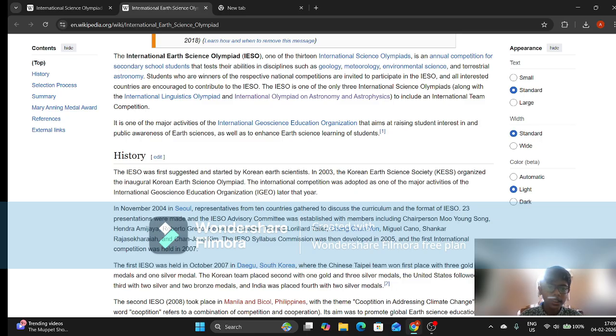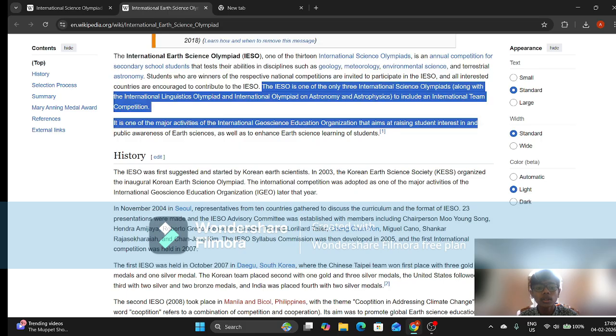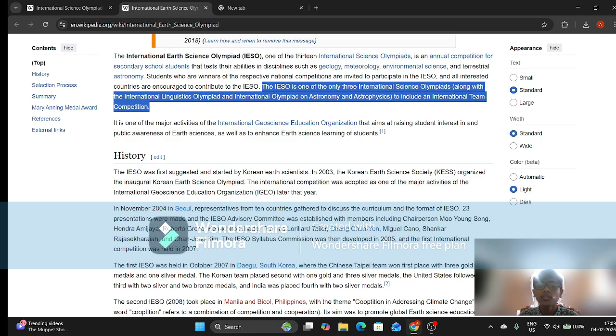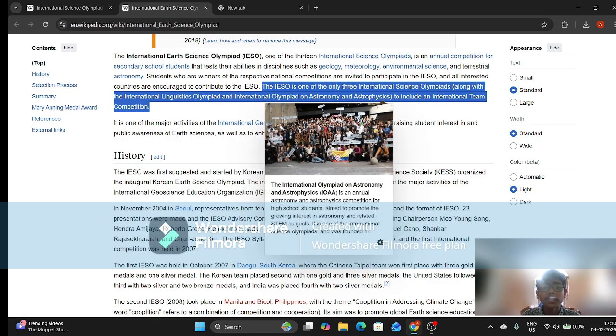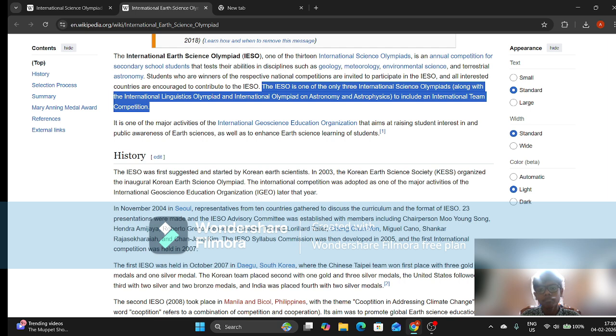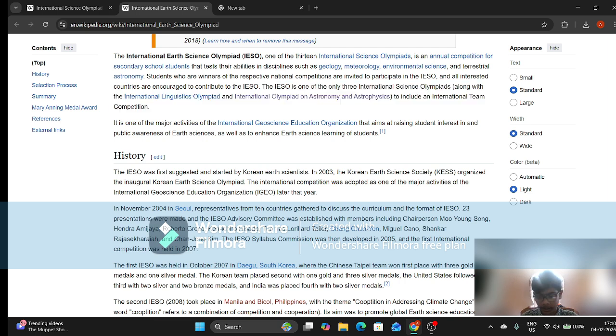You can read this, I'm not reading it. As you will see, the IESO is one of only three international science Olympiads, along with the International Linguistic Olympiad and the International Olympiad on Astronomy and Astrophysics, which we just saw, to include an international team competition. So yeah, that's a fun fact.